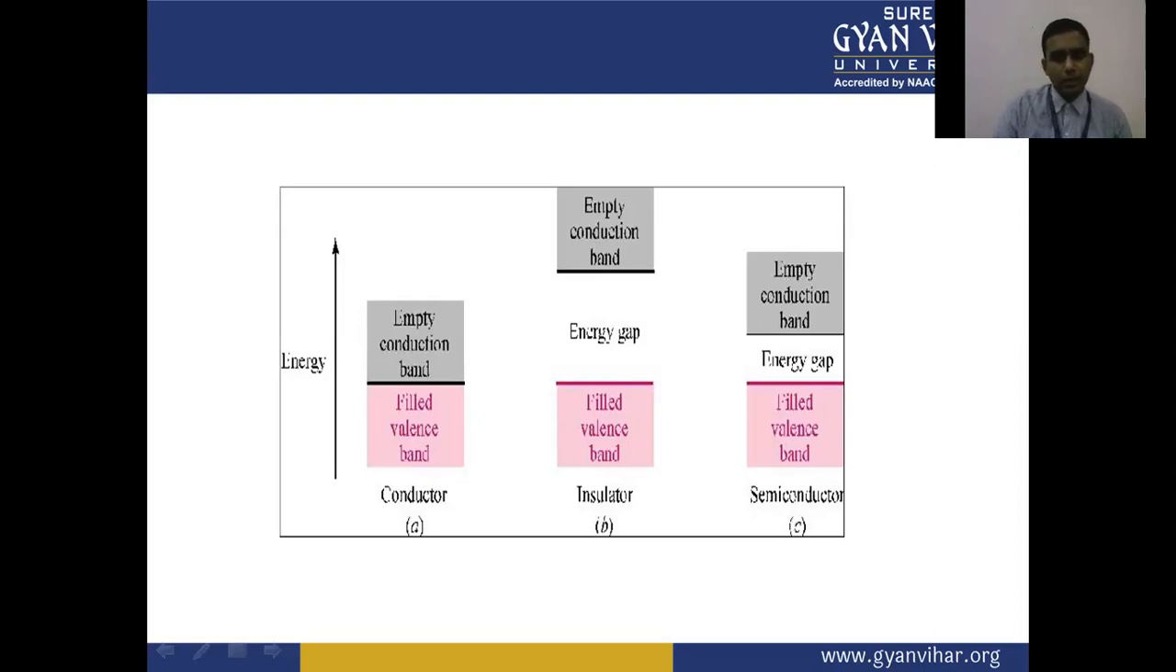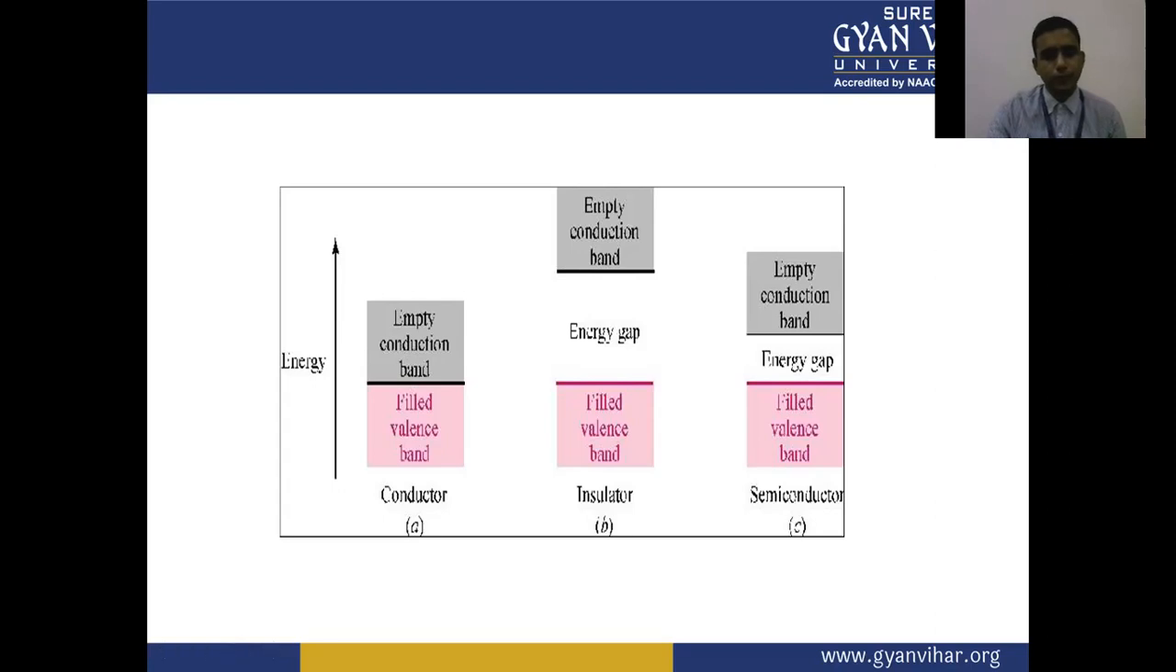In semiconductor materials, we have a filled valence band, an energy gap, and an empty conduction band. So the electrons move from the filled valence band to the empty conduction band via the energy gap. This energy gap is very small in the case of semiconductor material as compared to insulators. In the conductor, there is no energy gap between the filled valence band and the empty conduction band.